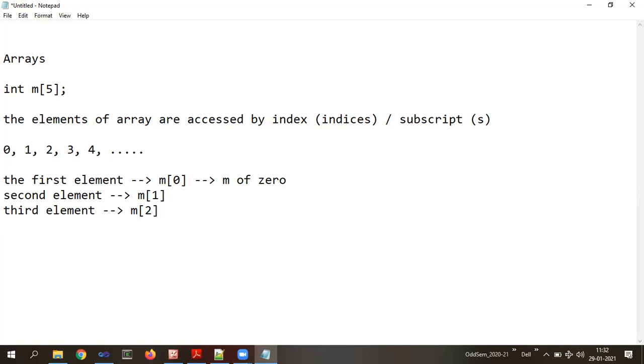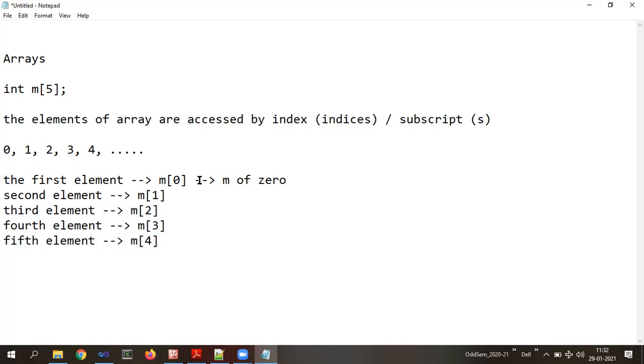Then the fourth element is accessed as M of 3. Then the fifth element, M of 4. Is the fifth element the last one here?